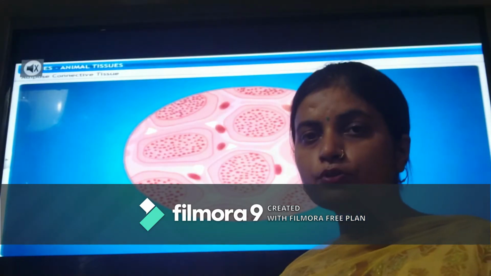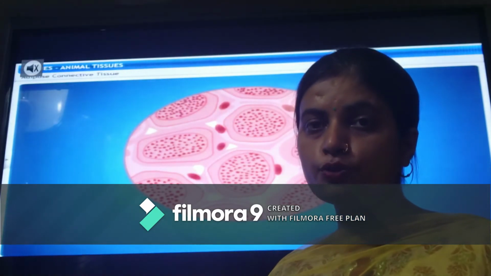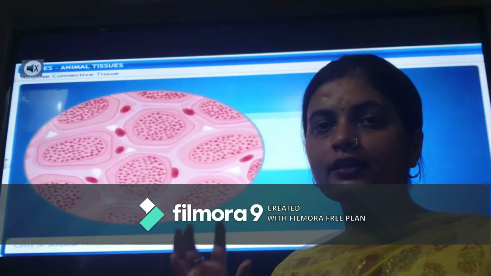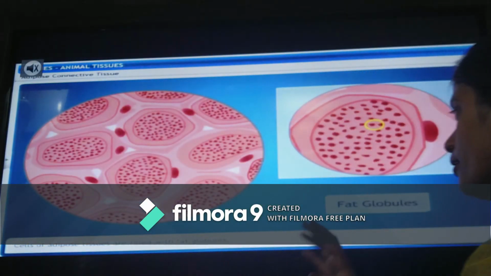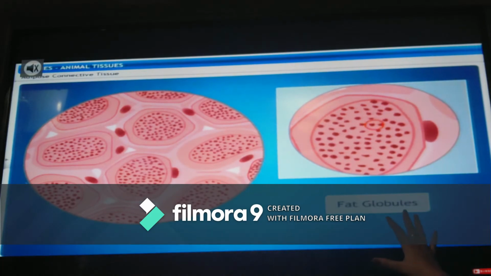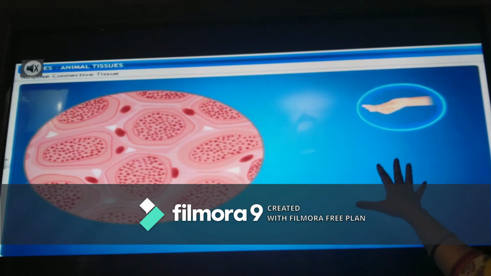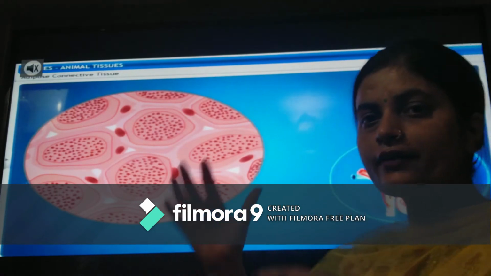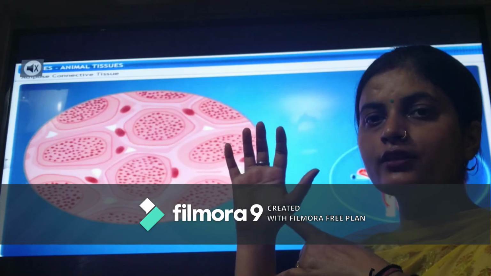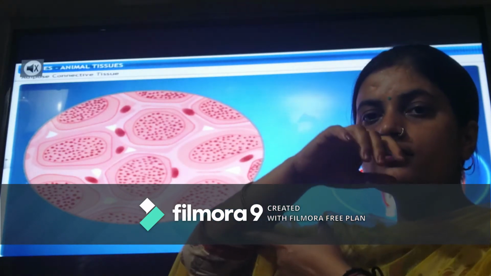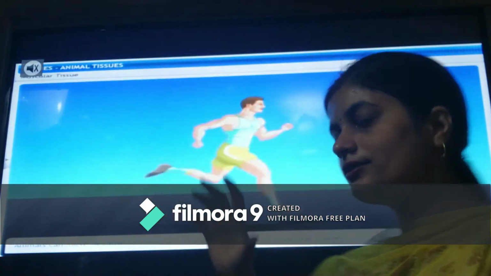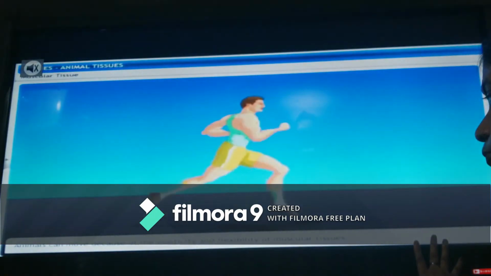Adipose tissues are the tissues which have adipocytes, that means the cells which store fat globules inside them. So this is representing adipose connective tissue. These are found in the fleshy region of our body, like the palm, and the portions which have fat have adipose tissue.